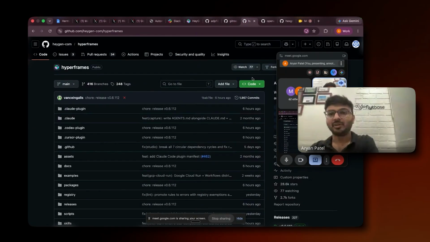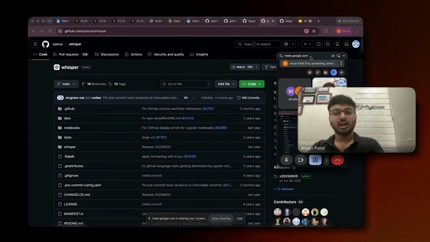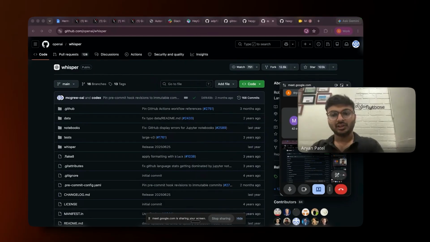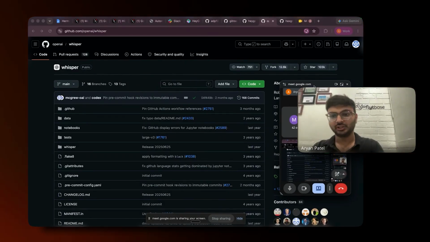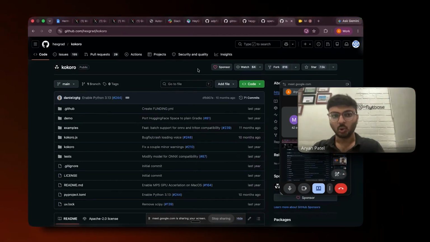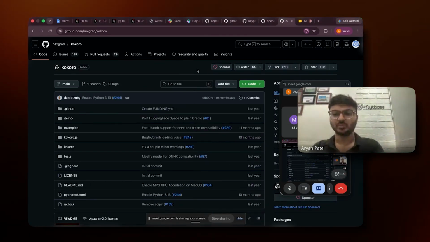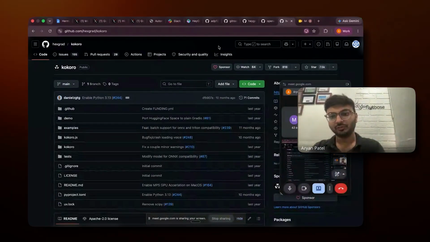Then the hyperframes, which I already told you about. This is the Whisper model, which is by OpenAI. It is used for transcription of the audio, and then this is the Kokaro model which has been used as a text to speech model, which is the replacement for ElevenLabs. I'll share the GitHub repo of all these things.